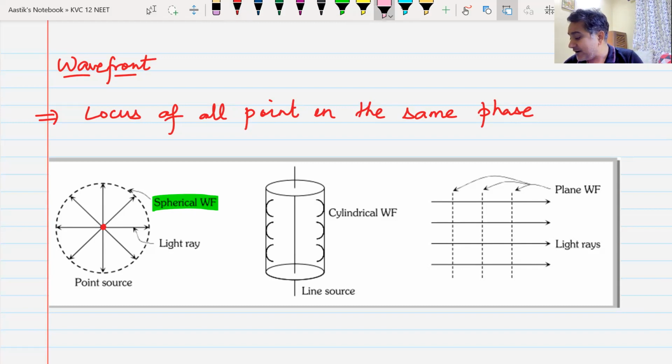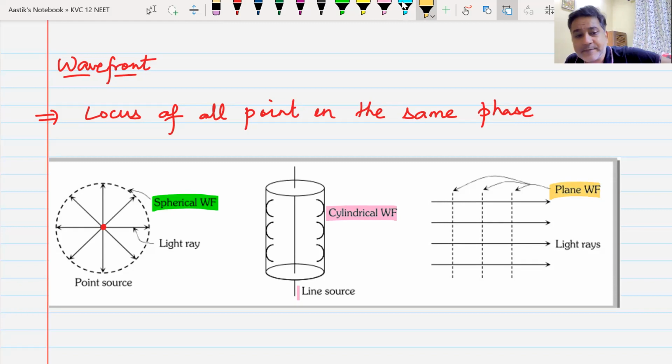If instead of a point source we have a line source, now a line source is a tube light that is lighting your room. A tube light is like this. It is a line source. Light is in the form of a line. That line source creates cylindrical wavefronts, and if rays are coming parallel to us, those parallel rays of light will create plane wavefronts.